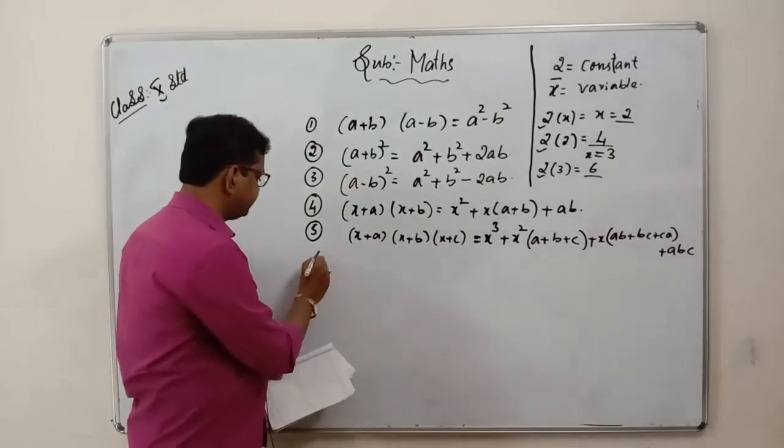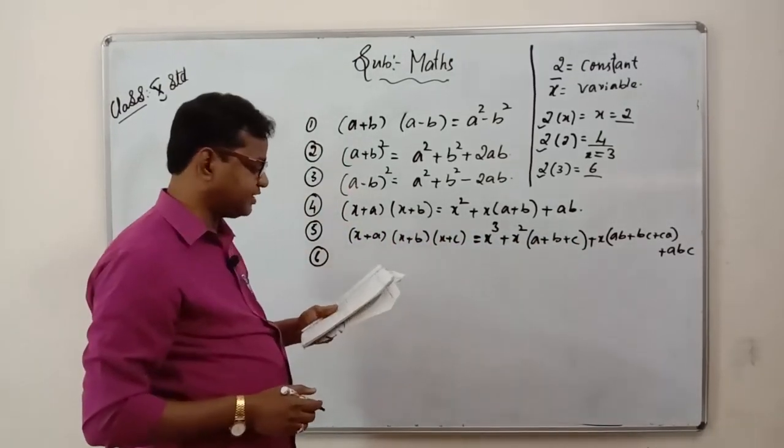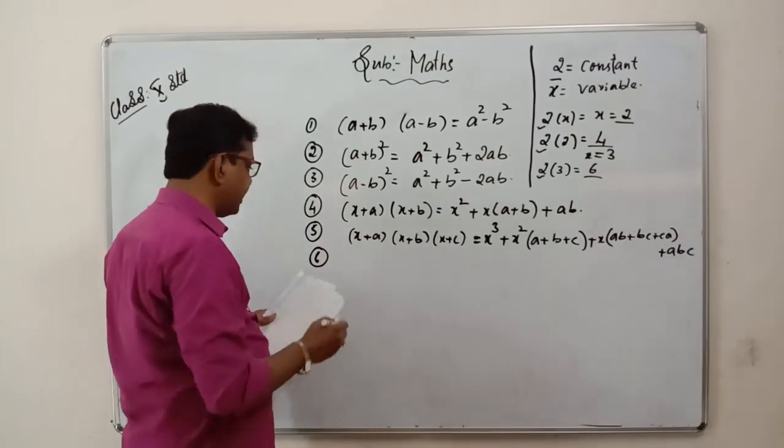We'll go to the sixth one. Let us see what is meant by the sixth one. The sixth one we have is (a plus b) whole cube.